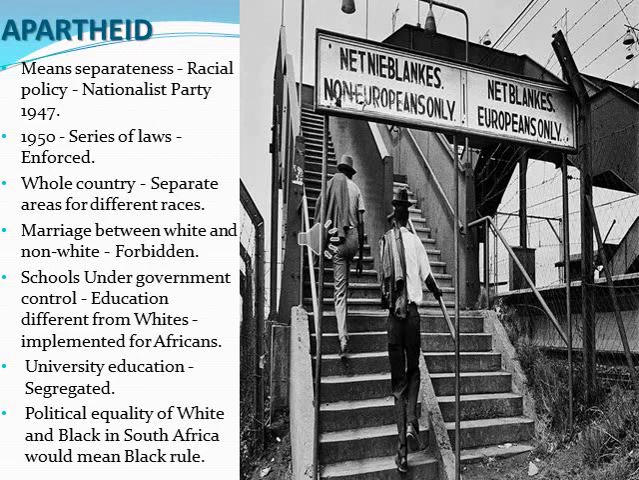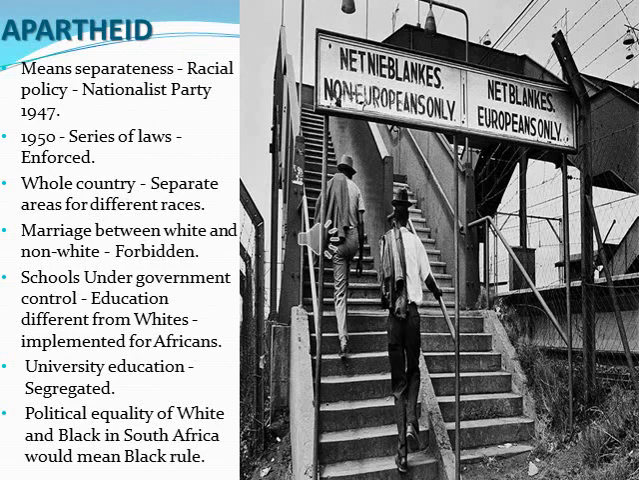Apartheid, which means separateness, became the racial policy of the Nationalist Party in 1947. So the National Party took a policy called apartheid. From 1947 onwards, a series of laws came to be enforced. From 1950 onwards, several laws were passed.